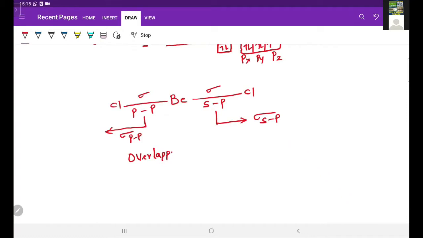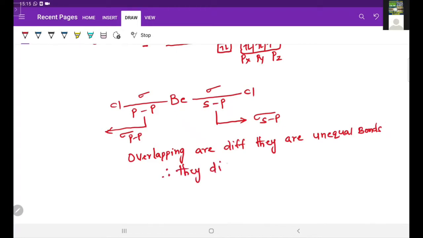Therefore, from here we can understand that the overlappings are different. Different overlappings mean they are unequal bonds. Therefore, they have different bond lengths according to VBT.